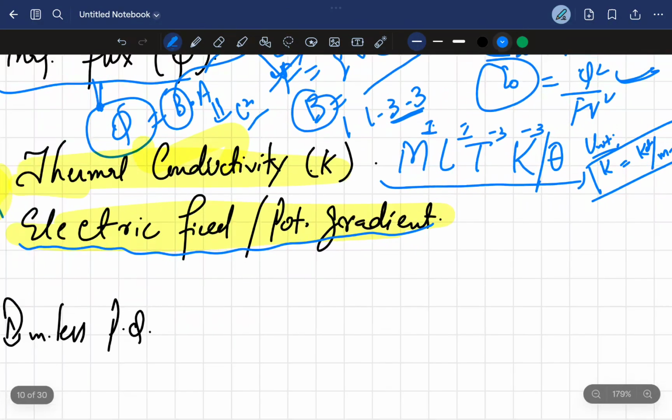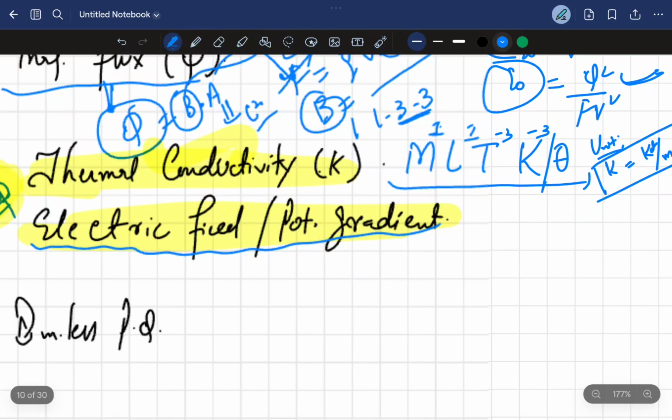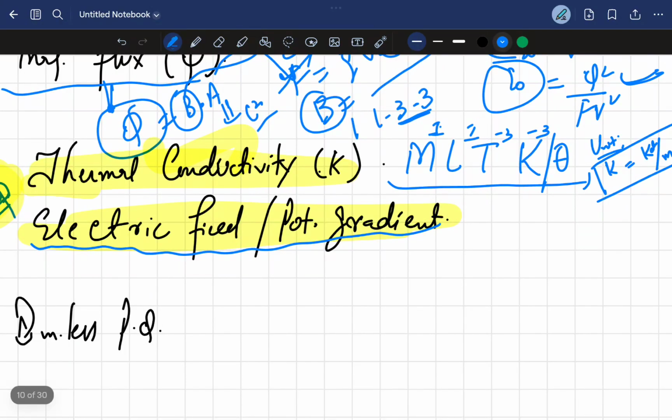Now, electric field or the potential gradient, it's the same. Or you can use this formula: we know the electric field is equal to force by Q. Electric field and potential gradient have the same dimensions. You can use this formula to get the answer.